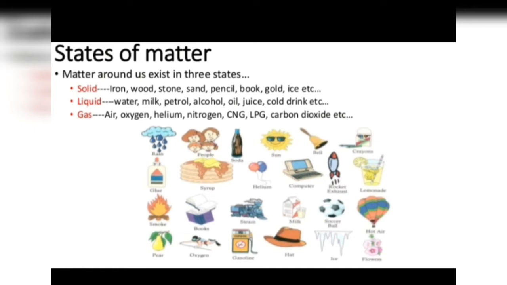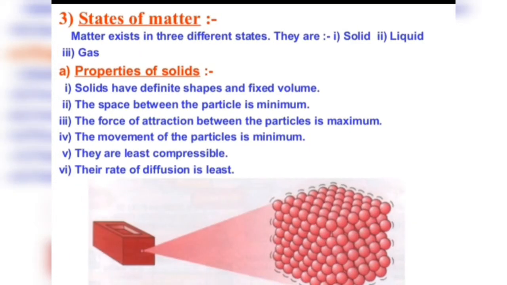So, let's start with the properties of solids. Students, solids have the following characteristic properties. Solids have a fixed or definite shape and fixed volume. Solids cannot be compressed much. In fact, they are least compressible. Solids have very high densities. They are very heavy. Solids do not fill their container completely.